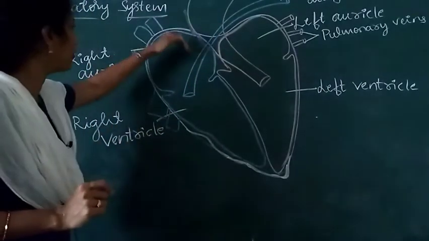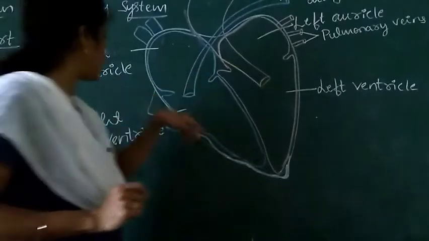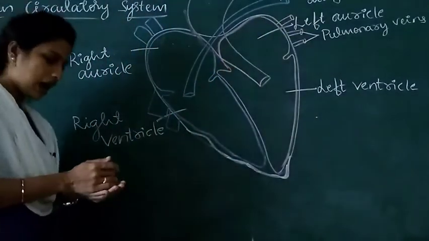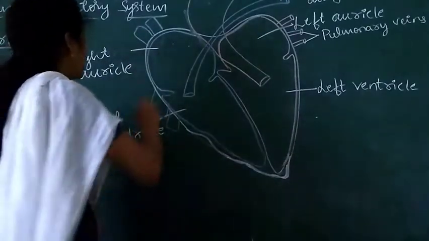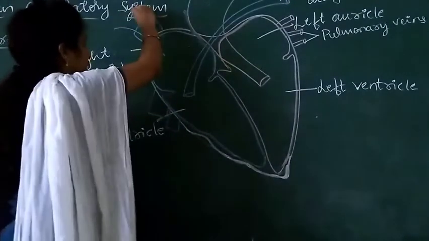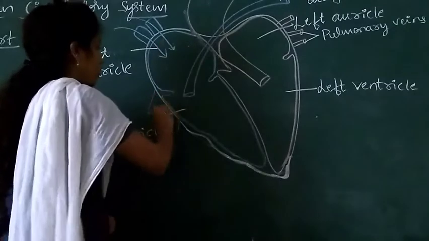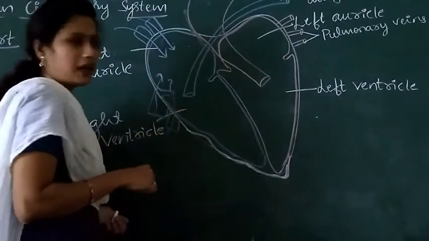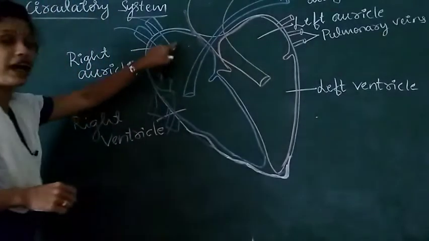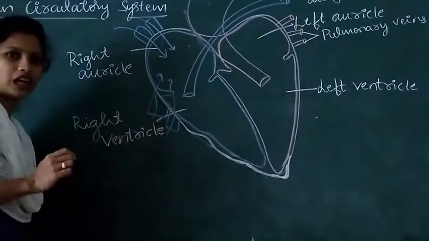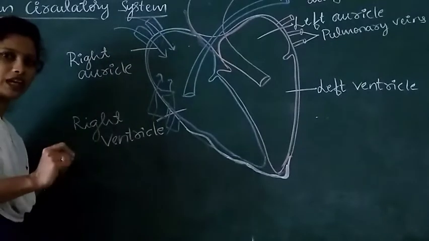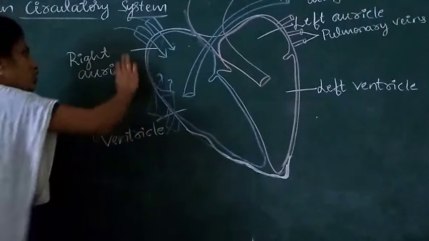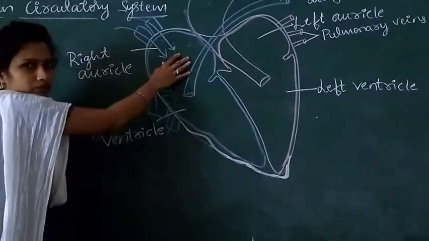So what is the function of the right auricle and right ventricle? What is the function of the left auricle and left ventricle? Always, deoxygenated blood reaches the right side of the heart. Deoxygenated blood means blood with less oxygen, or more carbon dioxide.